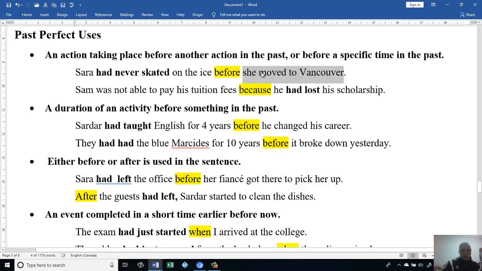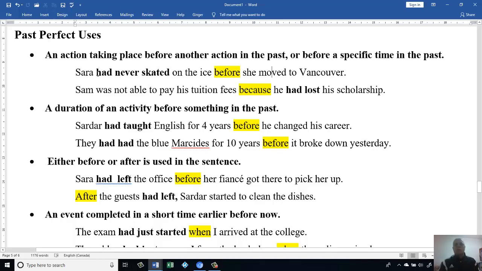This is one action. This is the second action. But this has happened first. It means we know she moved to Vancouver, but before she moved, she had never skated.